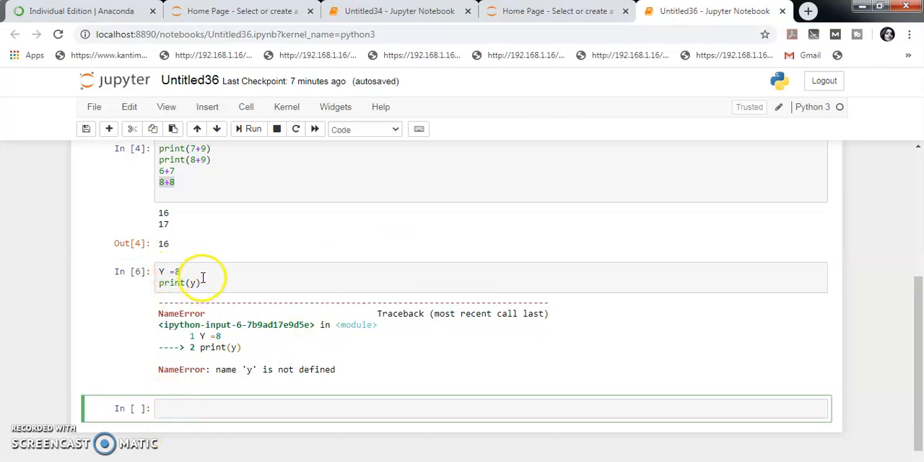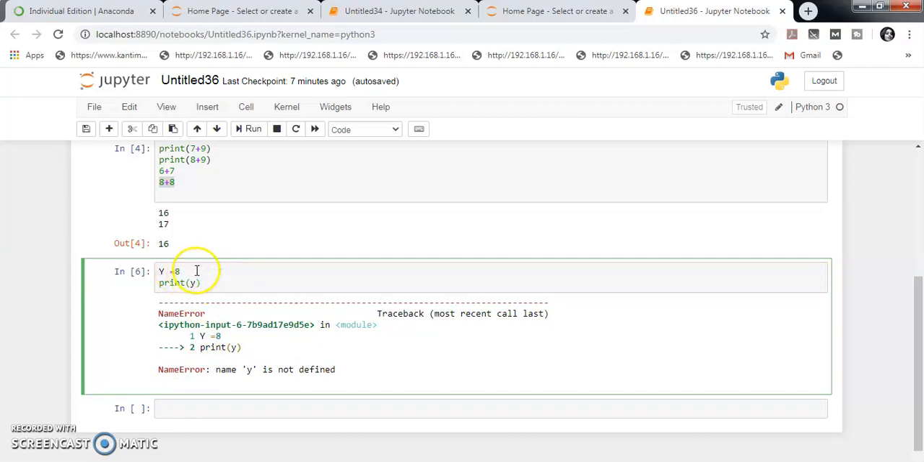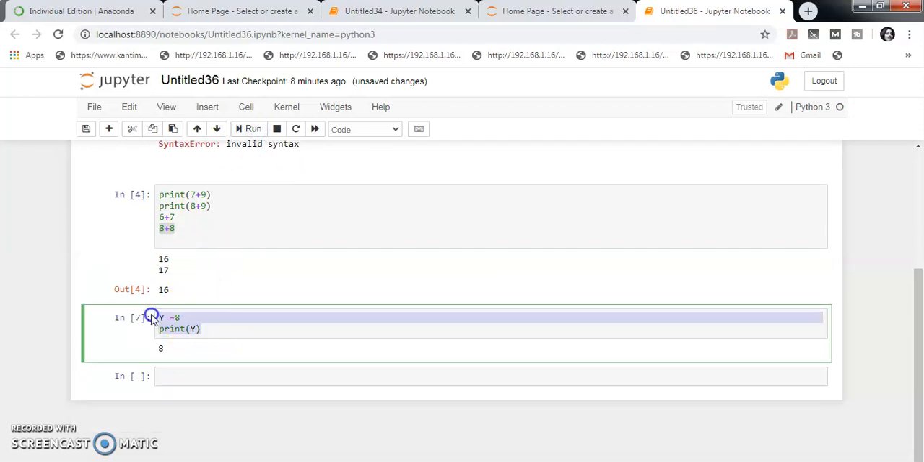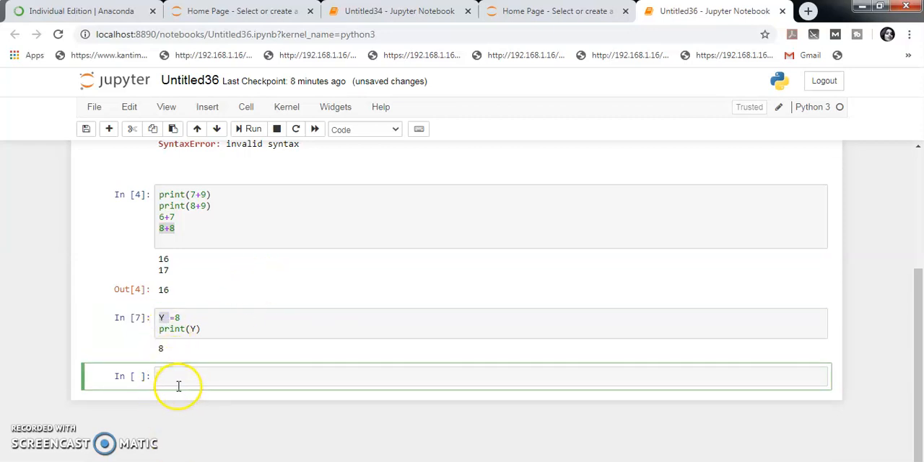That is why it is giving this error, because the variable name is case sensitive. Here you can see this is a capital Y, but I am printing a small y. So remember that in Python the variable name is case sensitive. If it is capital Y and you print capital Y, it will not give any error. Now it is executed properly. So here Y is the variable.